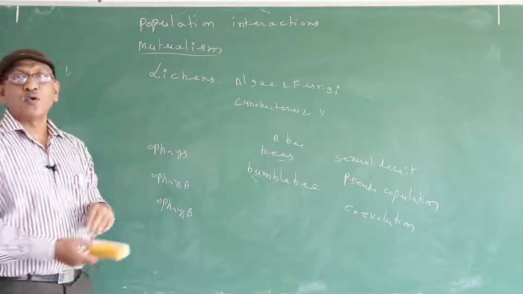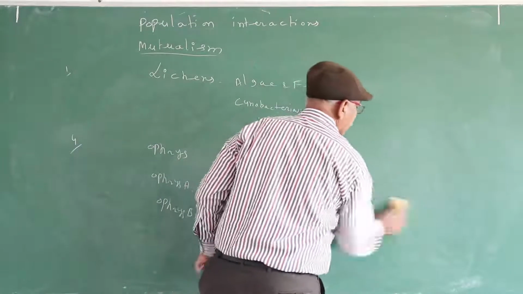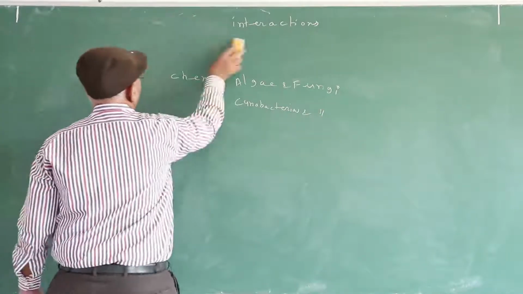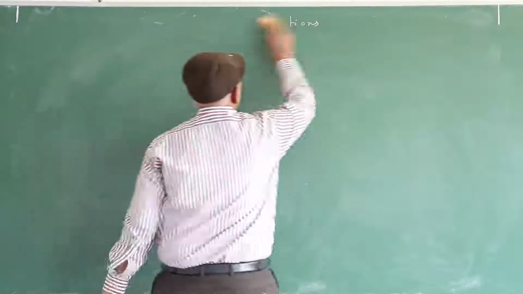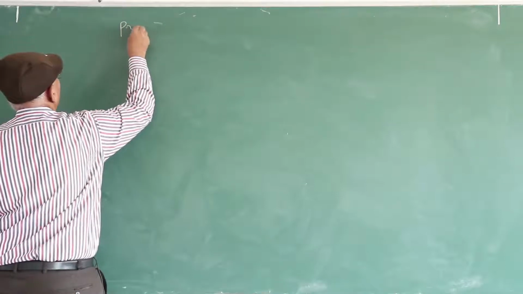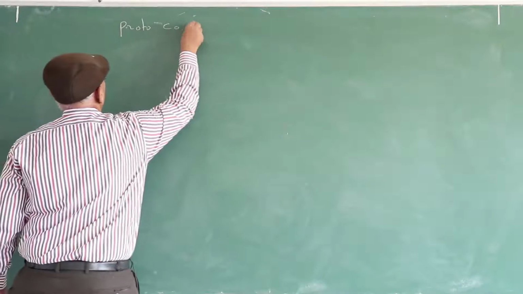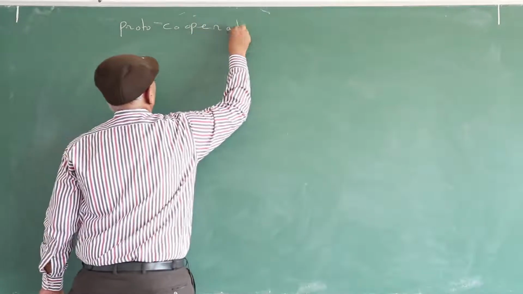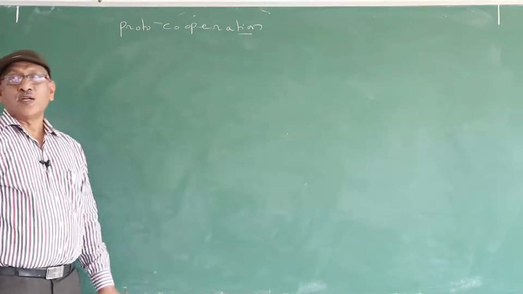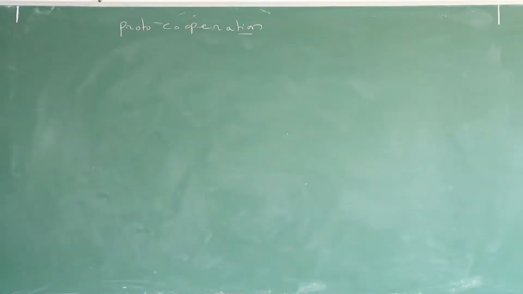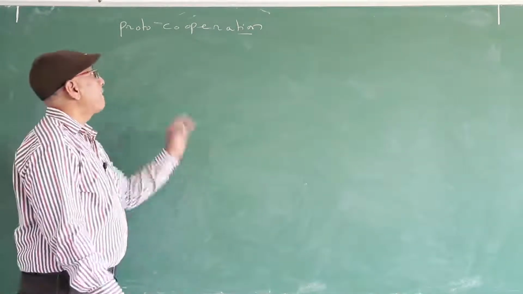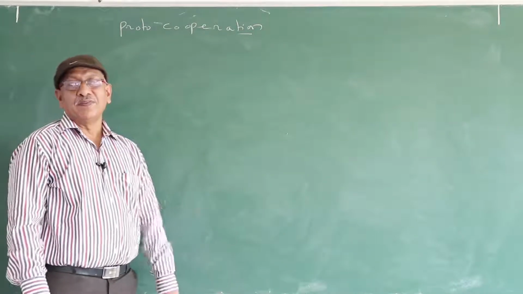Now we discuss proto-cooperation. In proto-cooperation, both the partners are benefited.